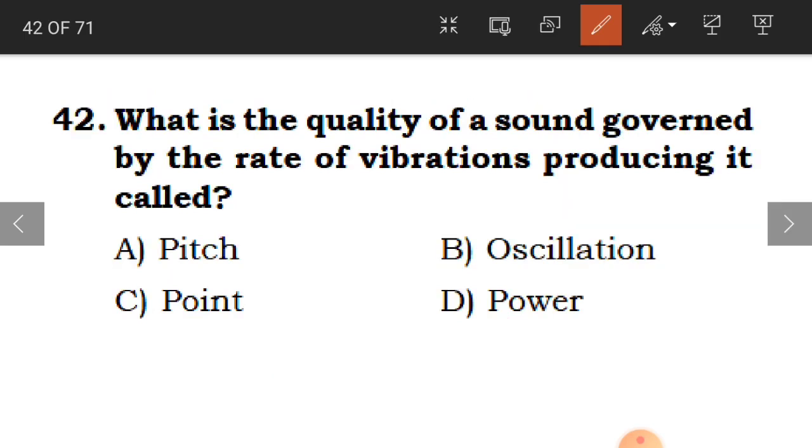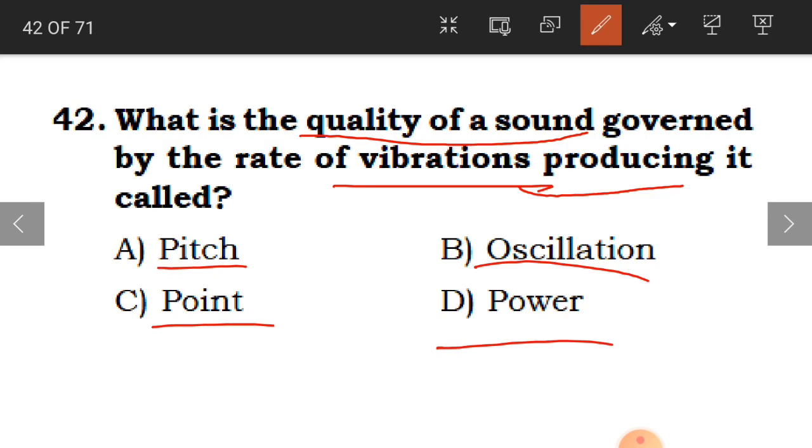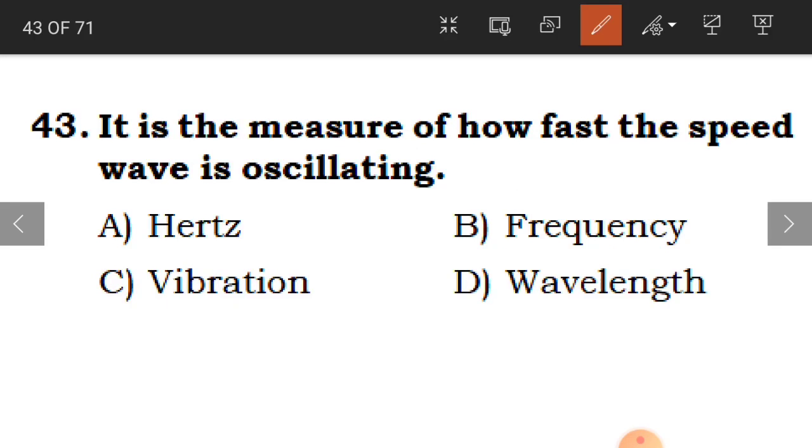Now 42nd question. What is the quality of a sound governed by the rate of vibration producing it called? Quality of a sound which is governed by the rate of vibrations which is produced by that sound is called as what? Pitch, oscillation, point, or power. Okay, and the answer is pitch. So when we get more vibrations with the sound, we call it the pitch. Okay, children, clear?